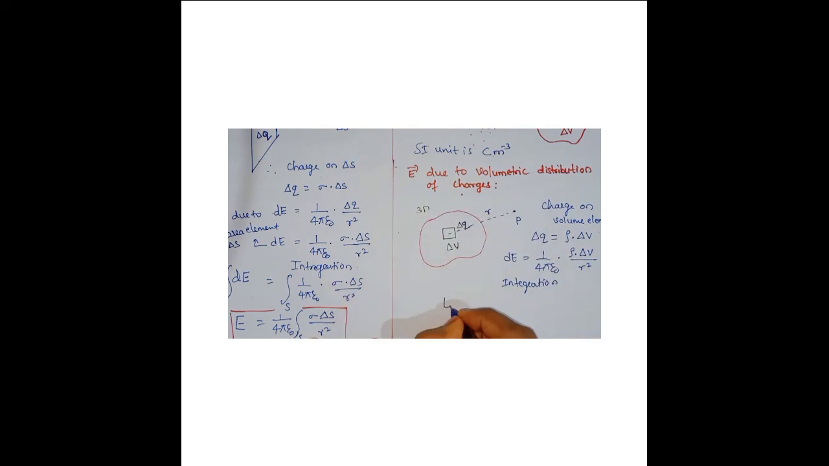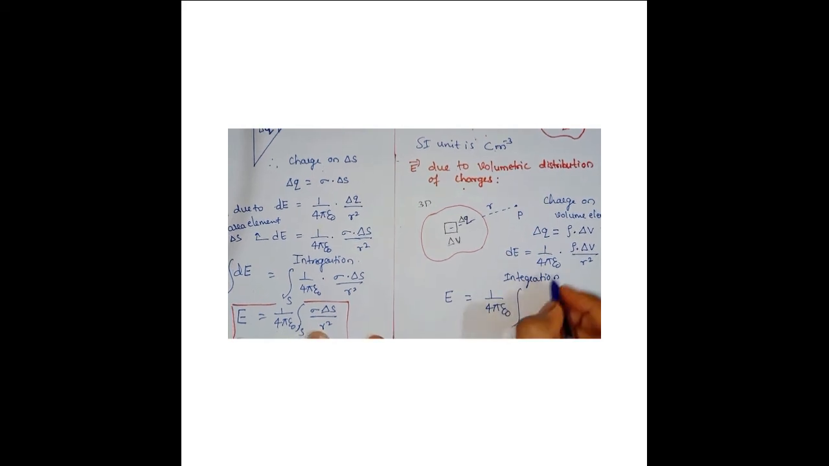Now, with integration, you are going to find the electric field due to the entire volume. So directly I write 1 by 4 pi epsilon naught, integration over the entire volume, of rho into delta V by R square. This is the expression for electric field due to a volumetric distribution of charge, a continuous distribution of charge. I hope you understood this topic. This is a very simple topic.